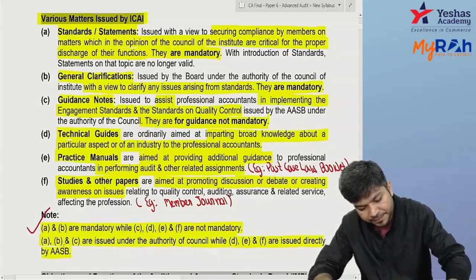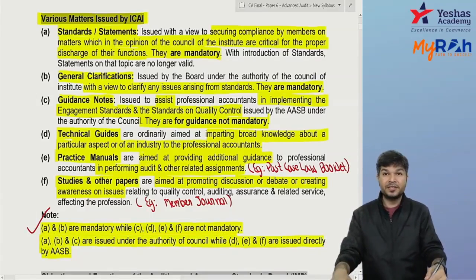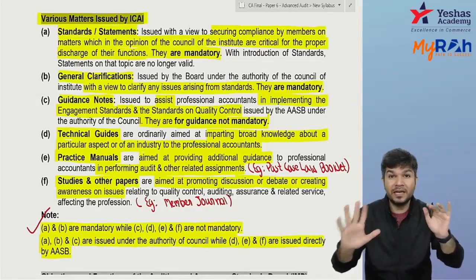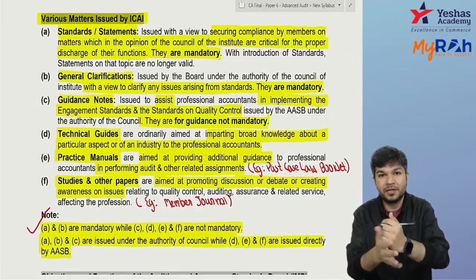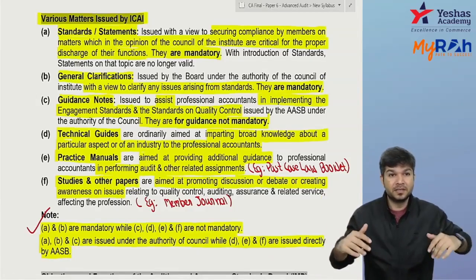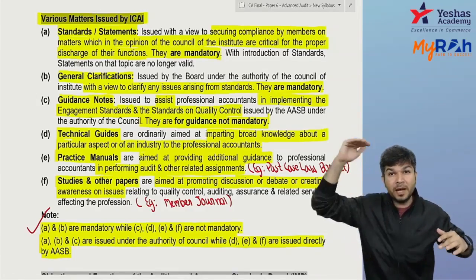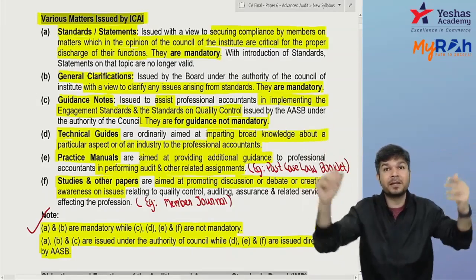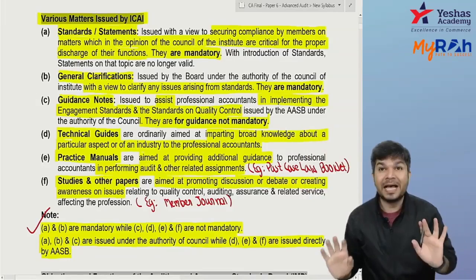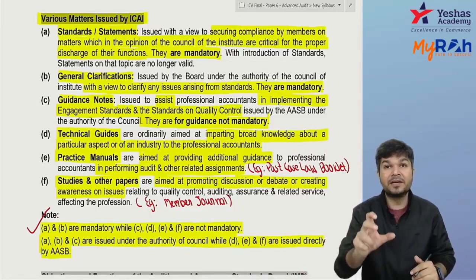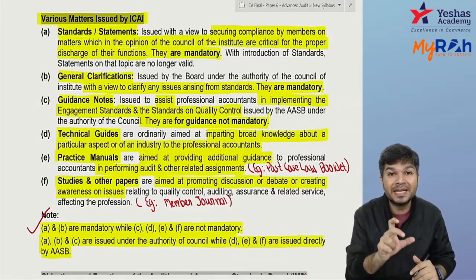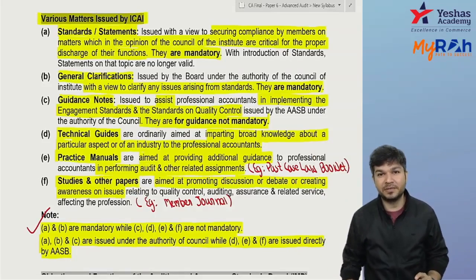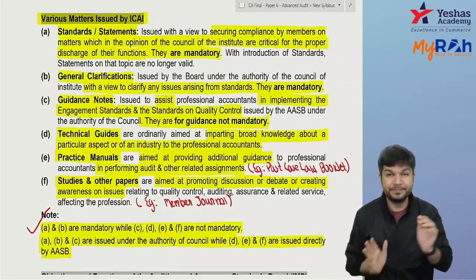Is it clear? First three are issued under the authority of council. तो AASB issue करे, it's not valid unless the council authorizes it. The same way GST council came up with something, उसके बाद parliament's approval is required, तो यहाँ पे council of ICAI is like a parliament. So all six are issued by AASB, but first three are under the authority of council, last three are issued directly by AASB. You don't need council's approval for the last three items. Is it clear?